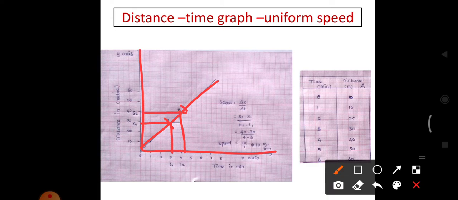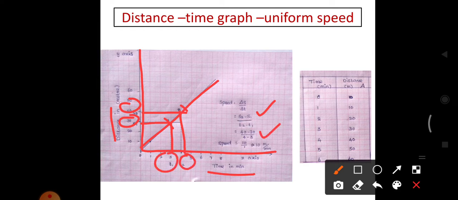We can write speed equal to delta s by delta t. The delta s is nothing but distance and delta t is time, the change in time and change in distance. So delta s is written as s2 minus s1, and delta t is written as t2 minus t1. Here the value of s2 is 40 and s1 is 30. The value of t2 is 4, t1 is 3.